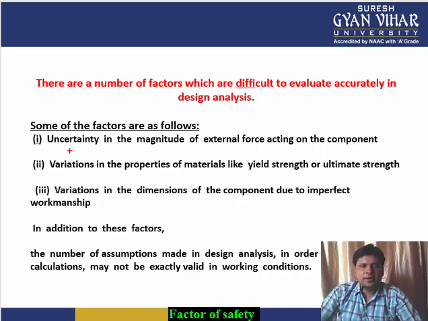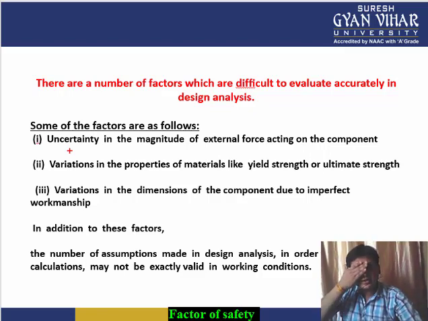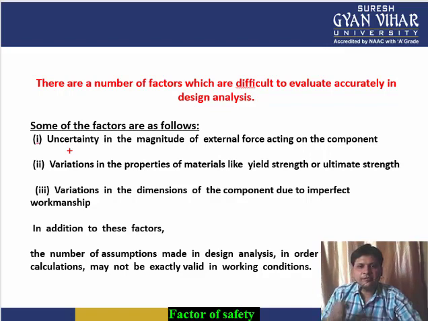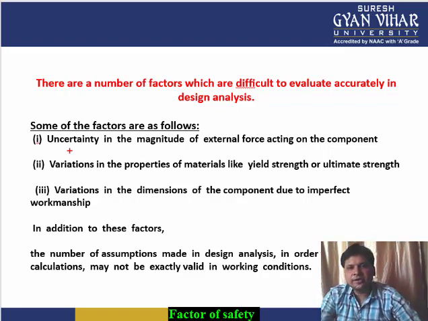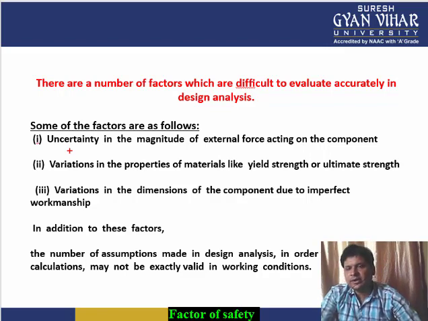Apart from that, the other factor is the variation in the properties of materials like yield strength or ultimate tensile strength. This means the factor of safety taken for a material which fails under yielding is different from the factor of safety value taken for a material which fails at ultimate tensile strength value. So the factor of safety value is different for ductile material, and it is also different for brittle material.